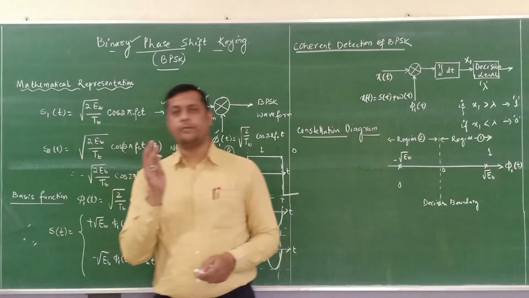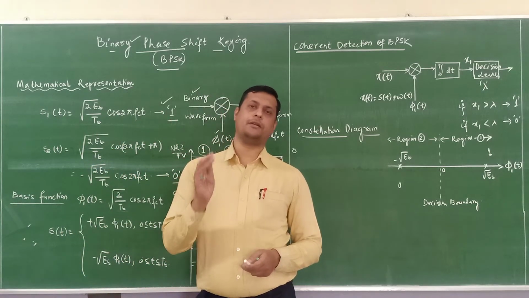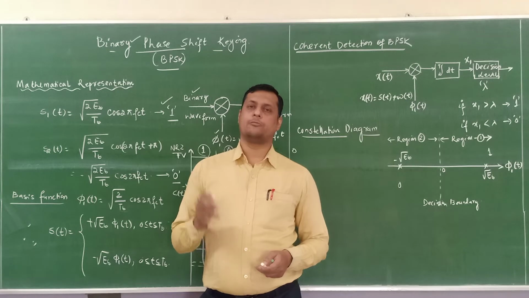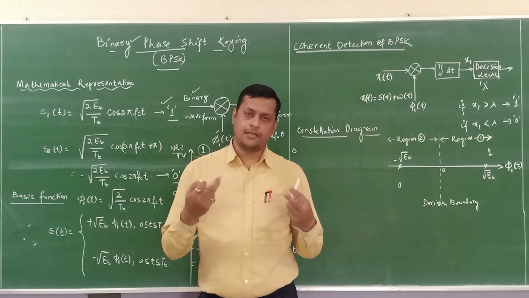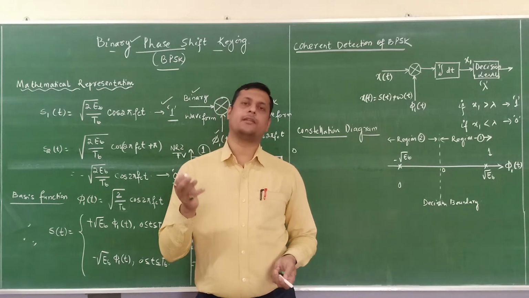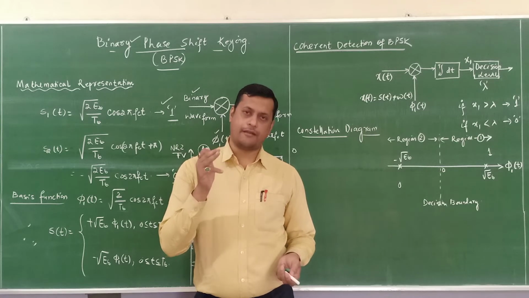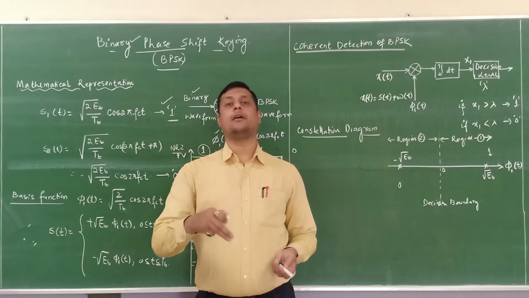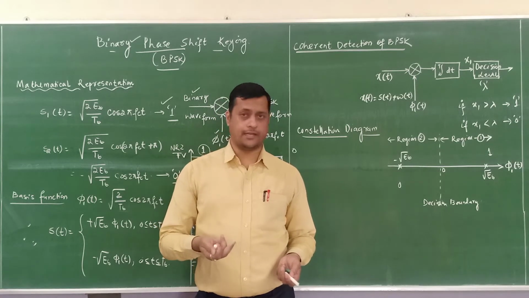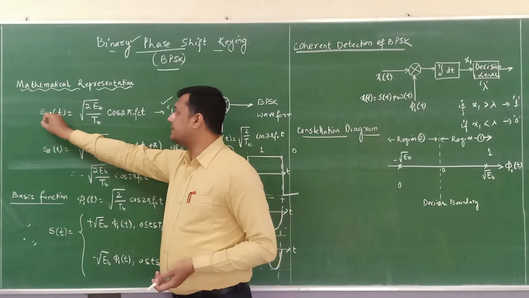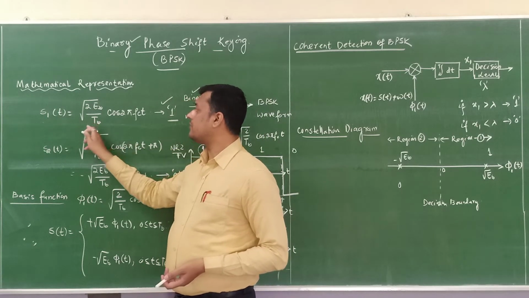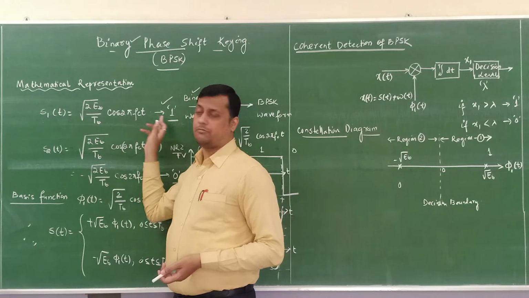Here there are two bits we are going to transmit, binary bit 1 and binary bit 0. Binary bit 1 will have the modulated signal. Similarly, binary bit 0 also has a modulated signal, out of phase by 180 degrees. Now S1 of t is equal to root over 2 Eb by Tb cos 2 pi fct.